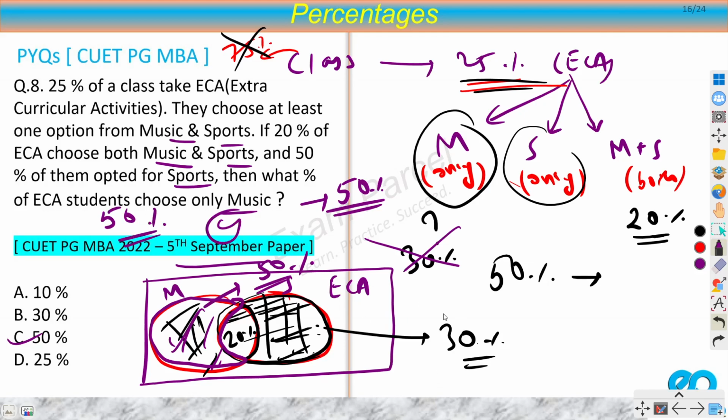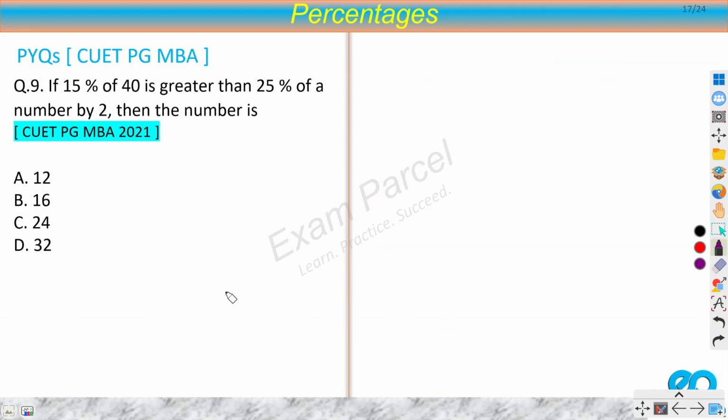So I think we can now move on to the next question. Okay, this one is from the 2021 paper. 15% of 40 is greater than 25% of a number by 2. So let's say there is a number n.